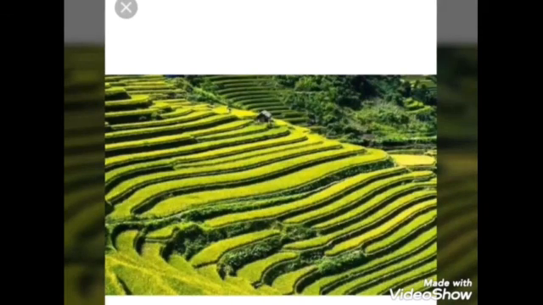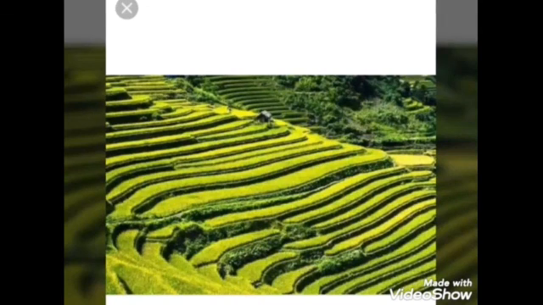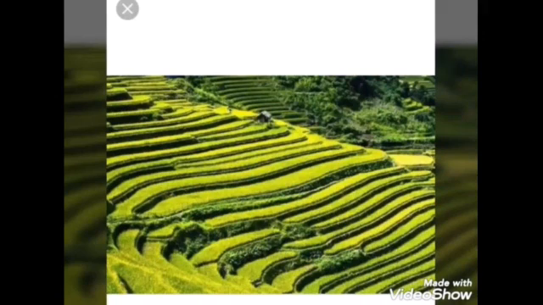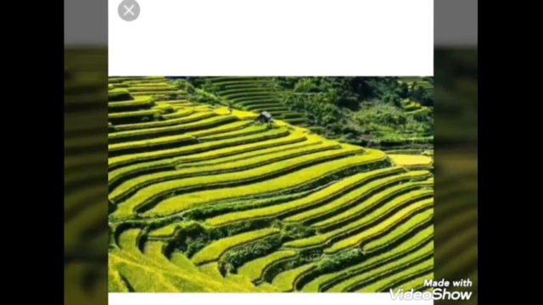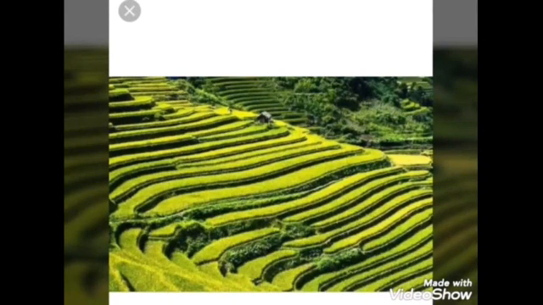In our state, Kerala, in Munnar regions and Palakkad, this type of terrace cultivation is going on very well, which is very good for preventing soil erosion. It is practiced in different parts of our country. It is called terrace farming or terrace cultivation.